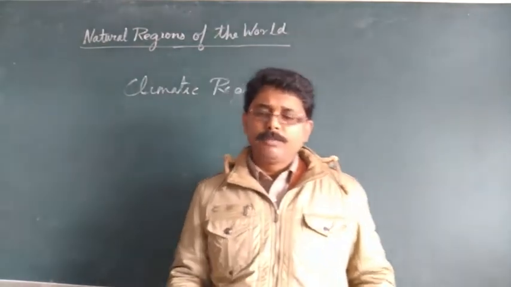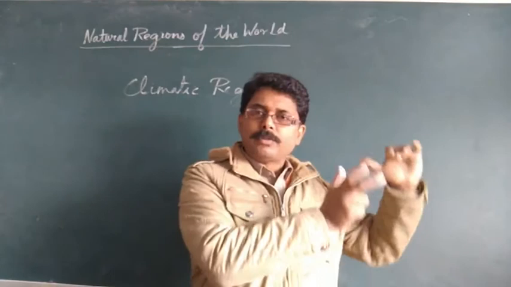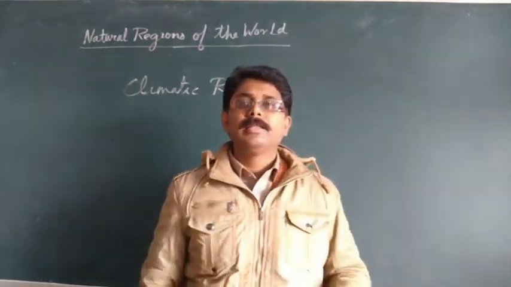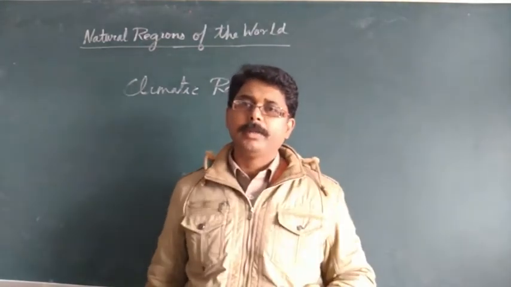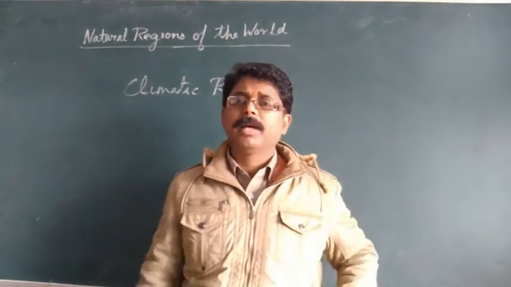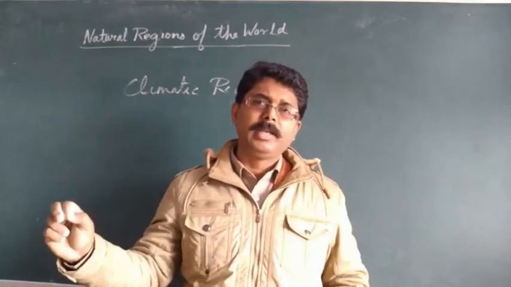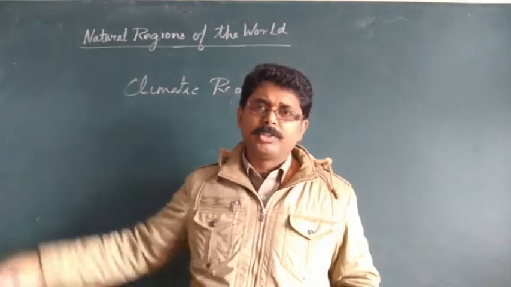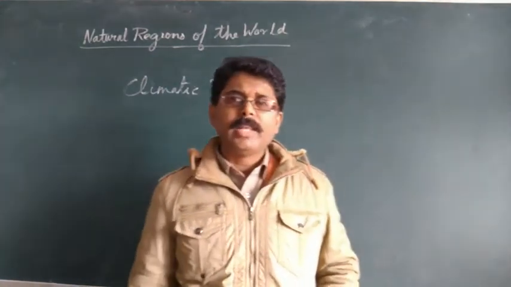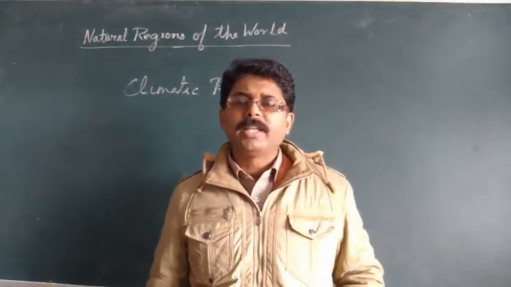In this region, on the western margin there lies a Mediterranean type of climate. In the central part there lie temperate grasslands, and the eastern margin experiences a cool oceanic type of climate.